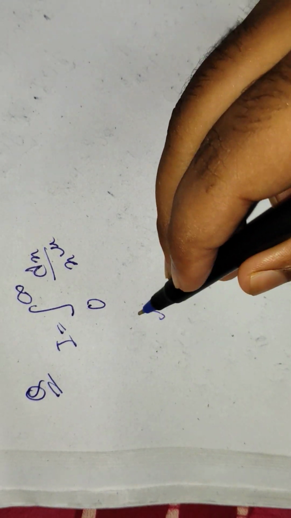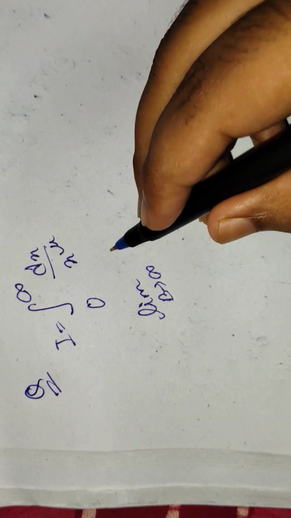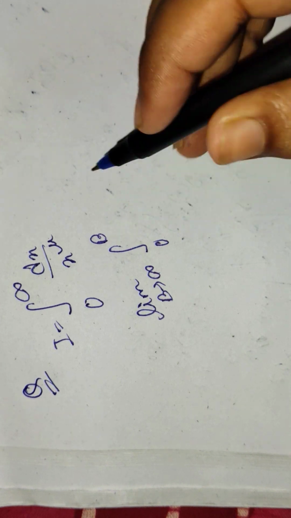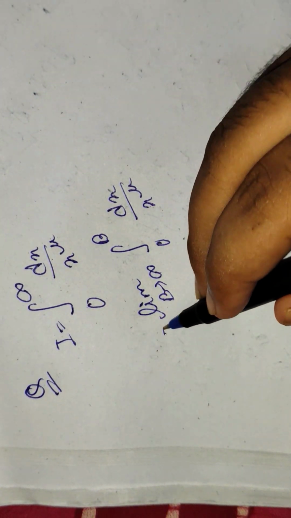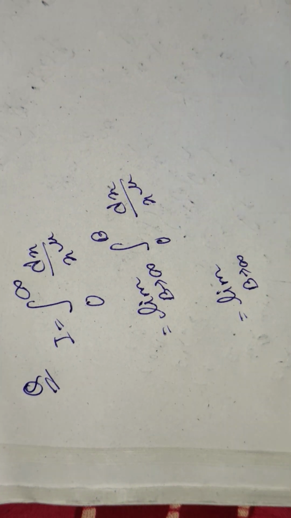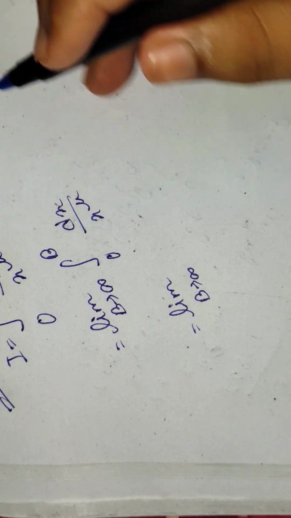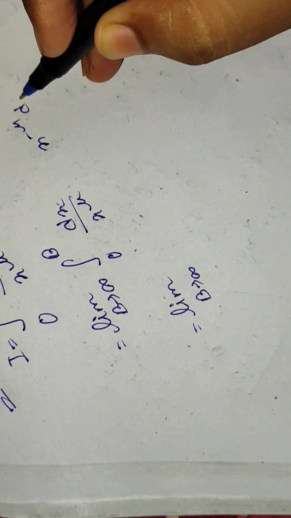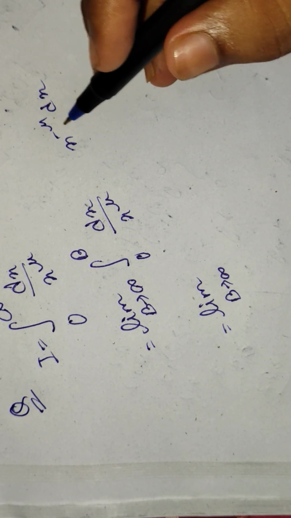So first we have to take the limit as b tends to infinity of the integral from 0 to b of dx by x to the power mu. Now let's solve the integral. This is basically x to the power minus mu into dx, and mu is a constant and a real number.